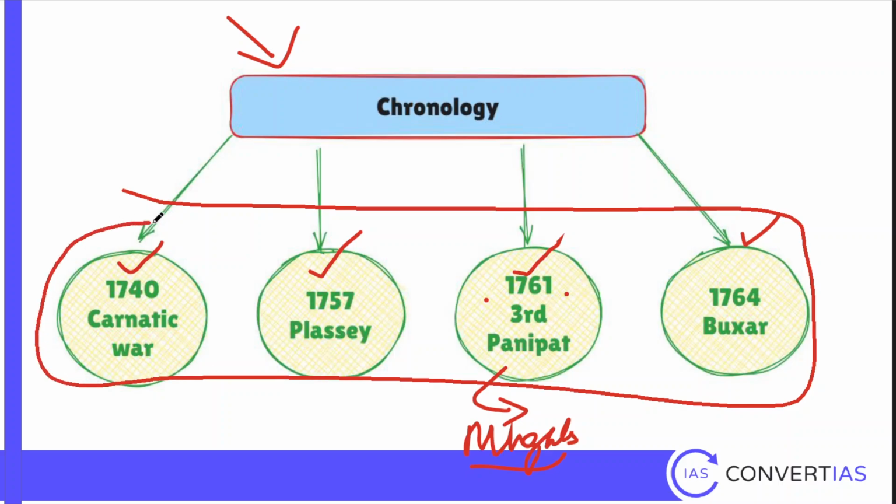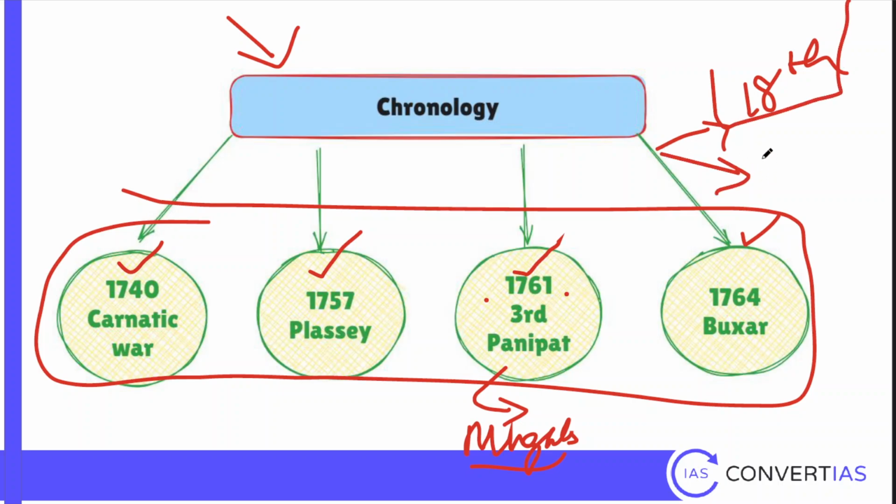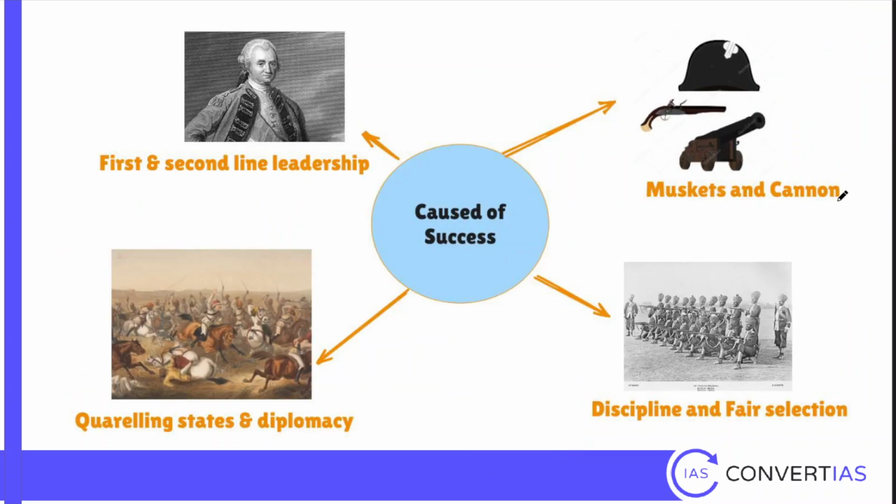In history, you don't have a specific event. A specific event will be an artificial break. All these are correct. All these together can be taken as the reason, and you can say that it is in the 18th century that the British are consolidating their power. To be more accurate, you can say the second half of the 18th century. So when you start a mains answer, you can give this perspective. Now, why did they succeed?